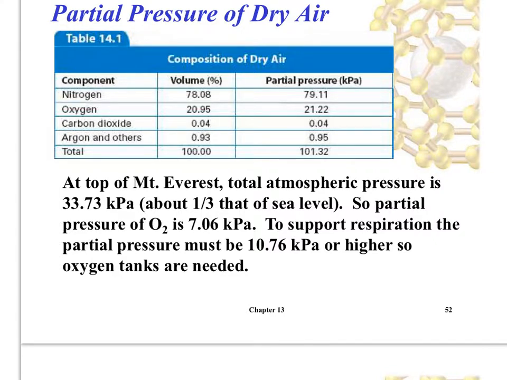So this is a little bit of trivia here. At the top of Mount Everest, the total atmospheric pressure is only 33.73 kPa, so only about a third of what the pressure is at sea level. The higher you go, the lower the atmospheric pressure. So the partial pressure of oxygen up on top of Mount Everest is only 7.06 kPa compared to 21 kPa at sea level. To support respiration, the partial pressure must be 10.76 kPa. So since the oxygen is too low at the top of Mount Everest, that's why hikers that go up there need oxygen tanks.